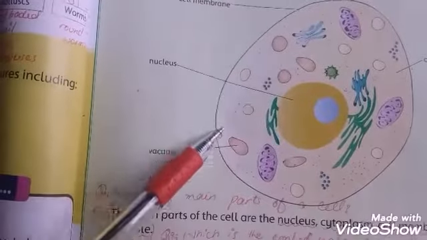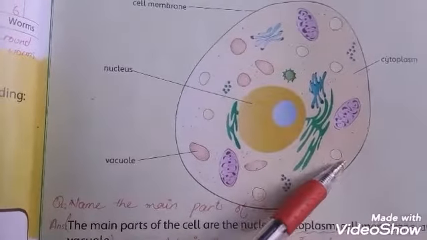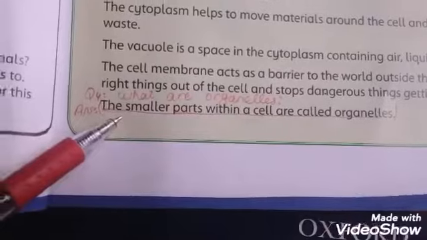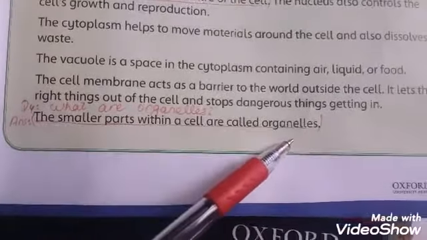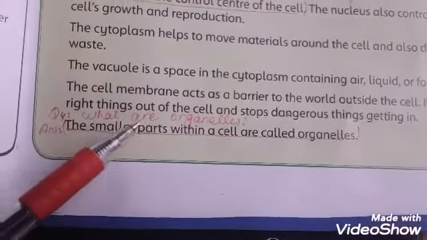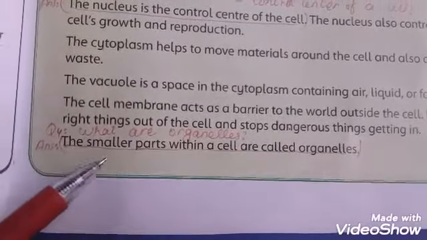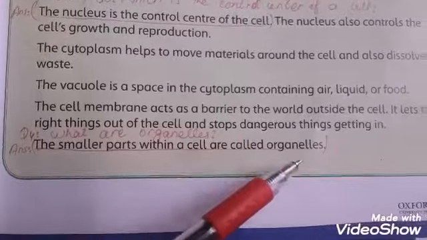This is the cell membrane. The last question: the smaller parts within a cell are called organelles. So the question is, what are organelles? The smaller parts within a cell are called organelles.